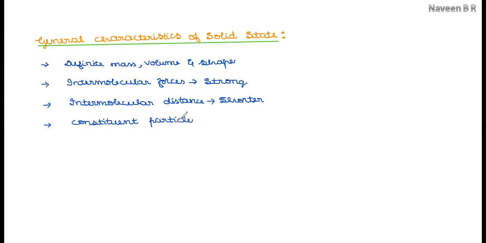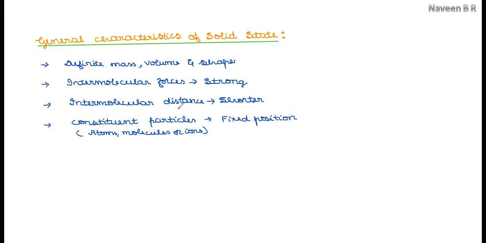The constituent particles of the solid state may be atoms, molecules, or ions, which will build the respective solid state. And such constituent particles always have a fixed position, which is not observed in the case of liquids and gases.